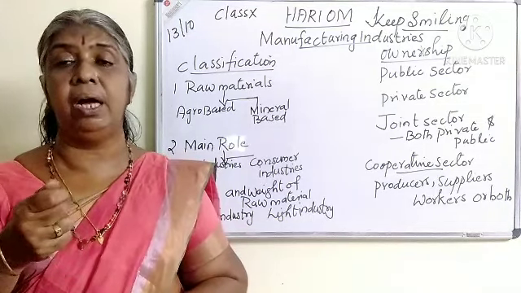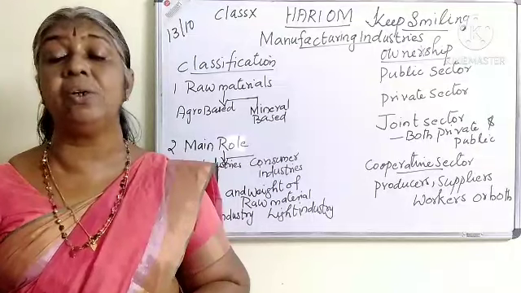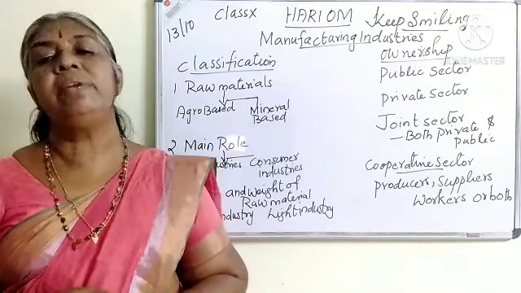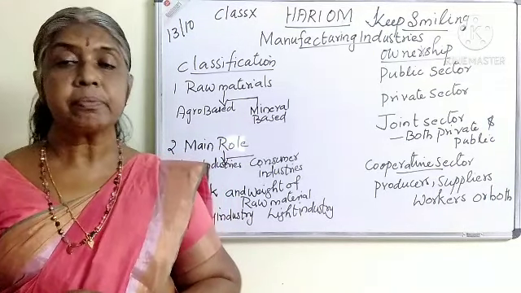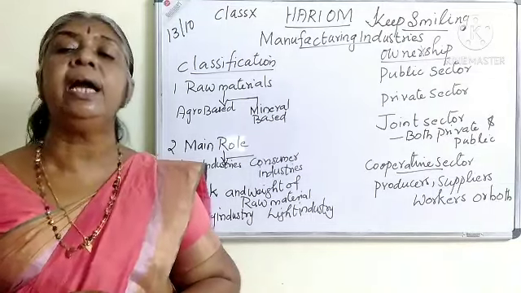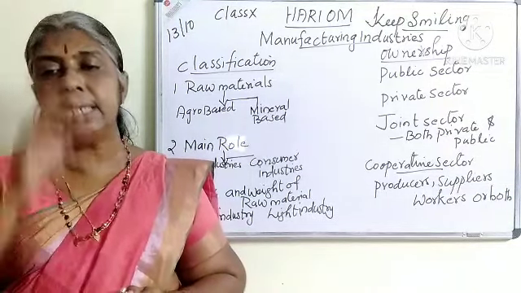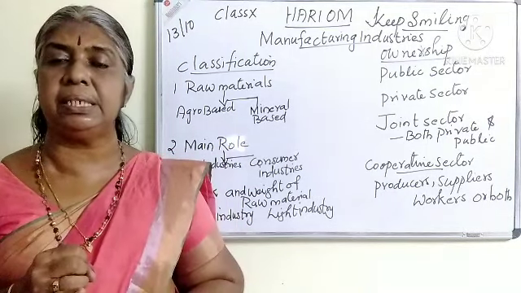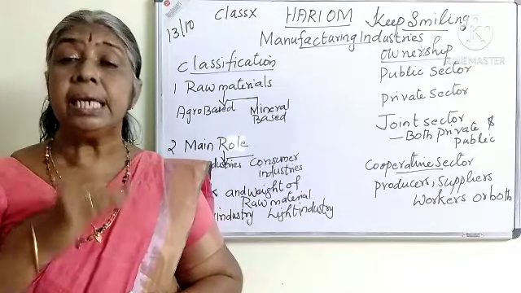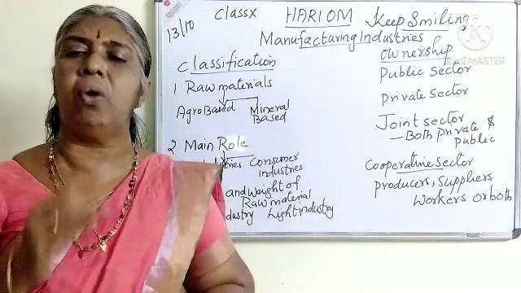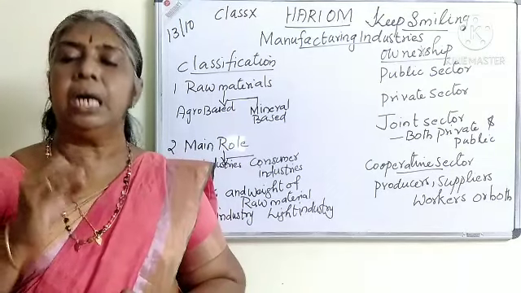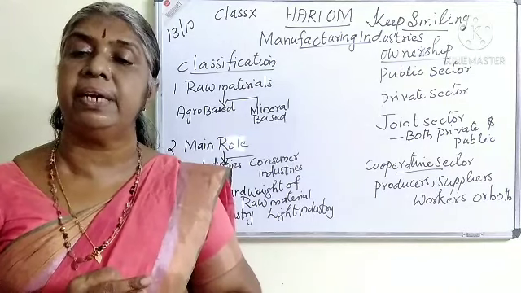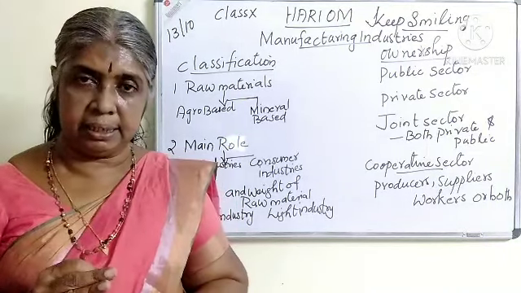Not in the sense of the light which we are using, like sunlight or electric bulbs. Based on the weight of the raw material, we can classify as heavy industry and light industry. So we have studied three classifications. One is based on raw materials: agro and mineral based industry. Based on the key role of the industry, key industry and consumer industry. Based on the weight of the raw material, heavy industry and light industry.